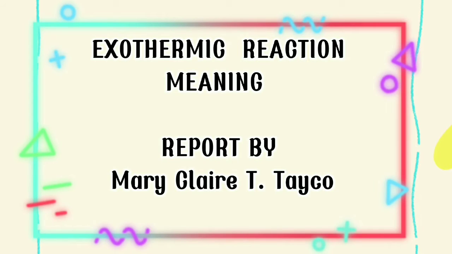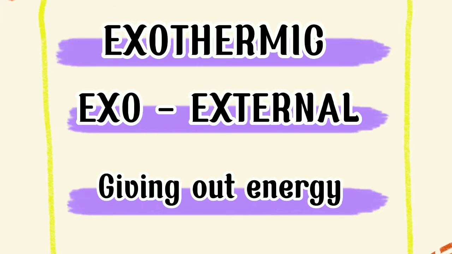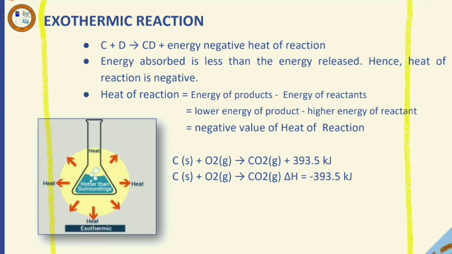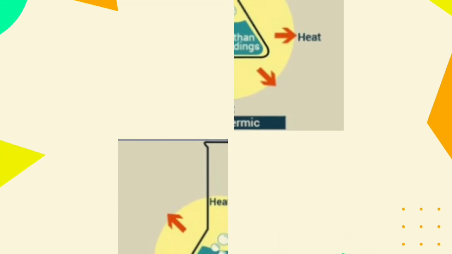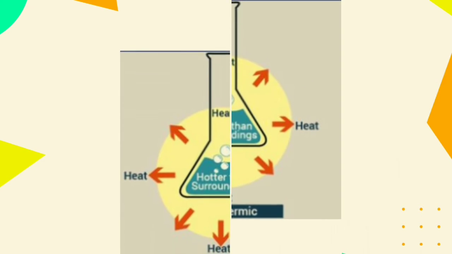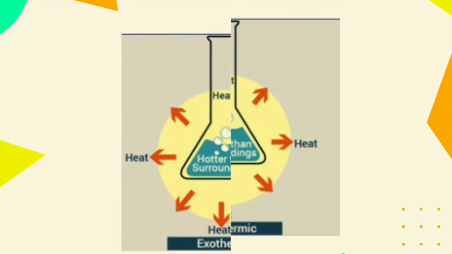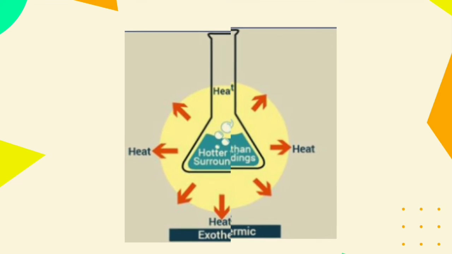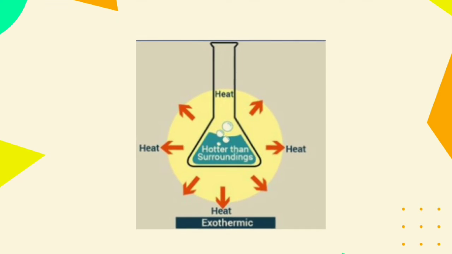Ano nga ba ang exothermic reaction? Kapag sinabing exo, ibig sabihin external, giving out energy, ibig sabihin panlabas na nagbibigay ng enerhiya. Kaya laging tandaan, ang enerhiya na hinihigop ay mas mababa kaysa sa enerhiya na inilalabas, kaya ang init ng reaksyon ay negatibo. Ang exothermic reaction ay isang reaksyon kung saan ang enerhiya ay inilalabas sa anyo ng liwanag o init. Kaya sa isang exothermic na reaction, ang enerhiya ay inililipat sa kapaligiran.